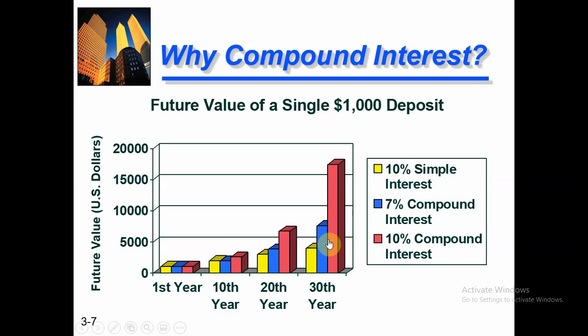So whenever you make an investment or give financing to someone, you should go with compounding interest, even if the percentage is a little bit lower than simple interest, it's okay. If your investment is long term, like 10, 20, or 30 years, compounding interest gives you more benefit compared to simple interest.